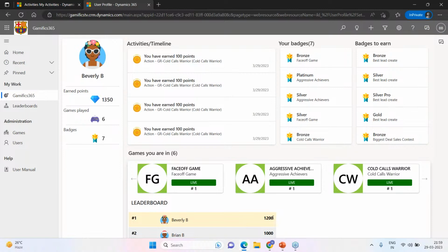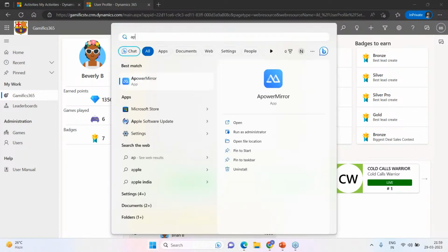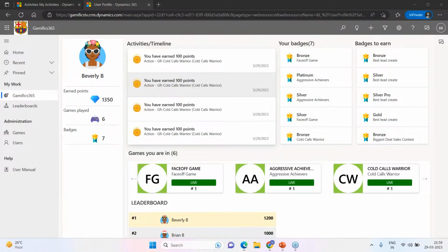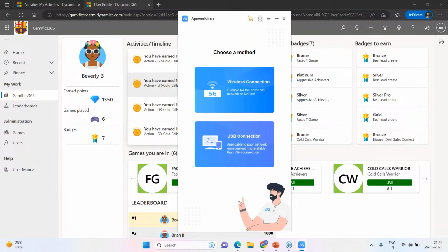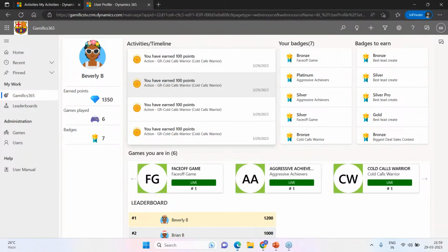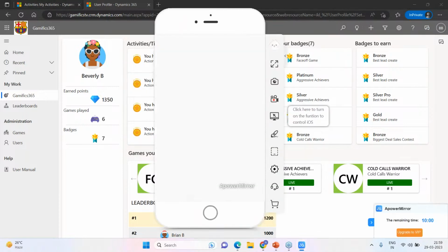Well, the answer is yes. The key feature is a mobile app. So for your convenience, I'm trying to mirror my mobile in real time. Do excuse me, because it's my mobile phone, there might be a chance of some interruptions. I'll try to be quick.